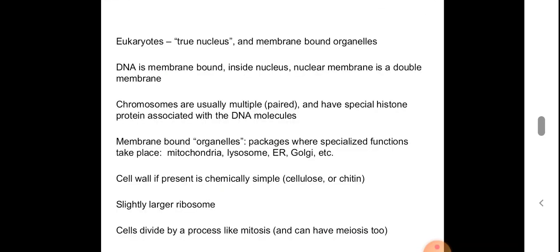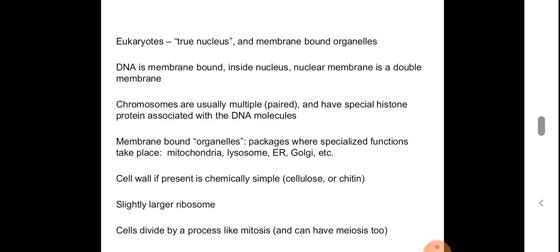and there are also membrane bound organelles. Your DNA is membrane bound inside the nucleus, and the nuclear membrane is a double membrane. Chromosomes are usually multiple, that is paired. We see paired chromosomes in eukaryotes, and they have special histone proteins associated with them.